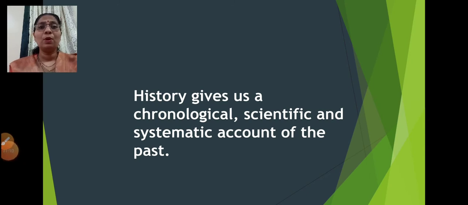Okay, so what do you mean by chronological? Chronological means it is arranged in order of their occurrence, the period from which it has occurred. Scientific means based on facts, and systematic means in a very systematic manner it is telling us about the past. Fine.